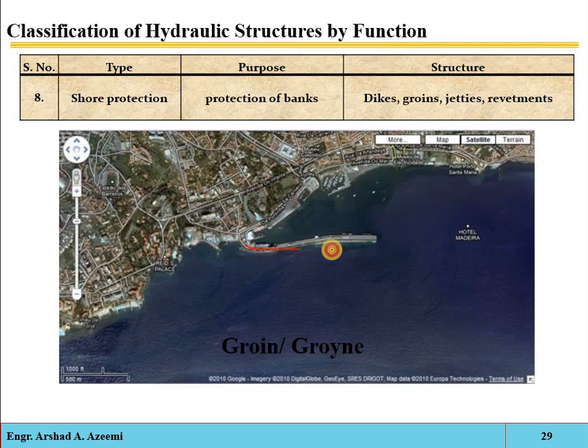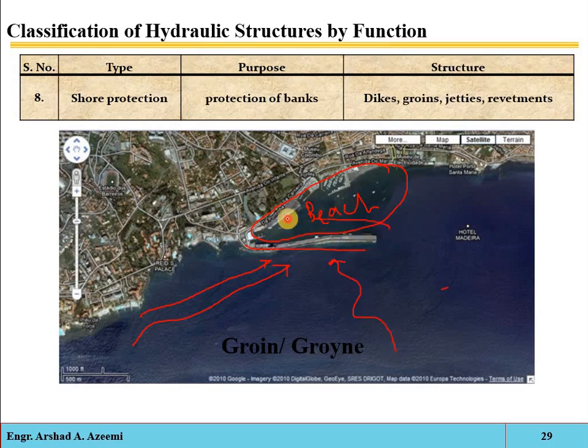Here you can see, for example, if this is the landscape area, suppose a recreational area or a beach area, then it will be protected from the flowing current of water, from the sediments in the water, or from the waves of the river water.